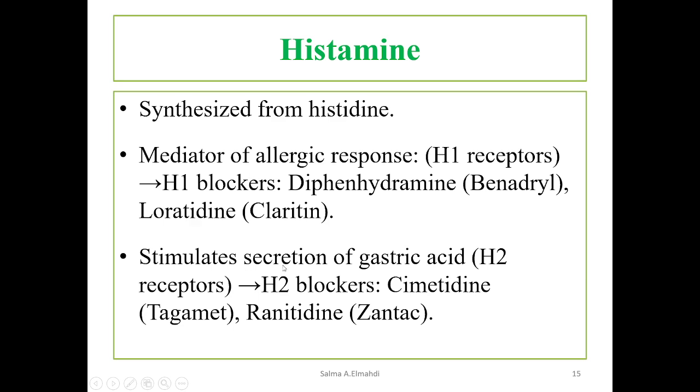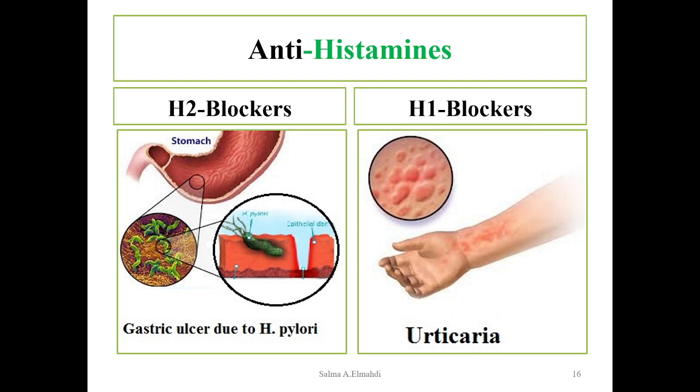Histamine also stimulates secretion of gastric acid through H2 receptors. So blockers of H2 receptors such as cimetidine and ranitidine are used in treatment of gastric ulcers or GI upset. So histamine is targeted by two broad categories of drugs: H2 blockers, particularly targeting treatment of gastric disorders such as gastric ulcer, for example, resulting from H. pylori infection, Helicobacter pylori infection, or H1 blockers to treat allergic reactions such as urticaria.